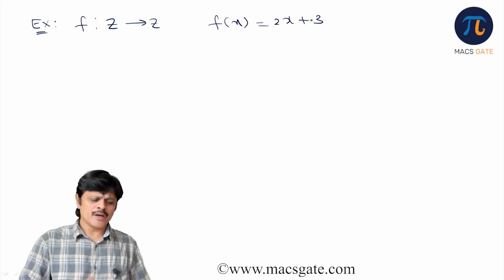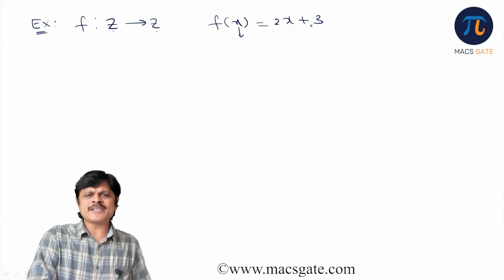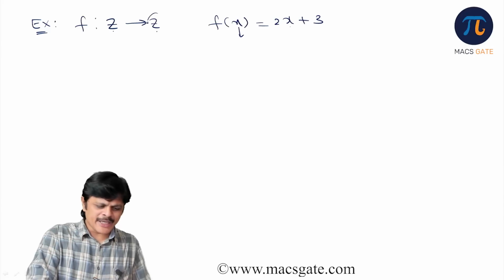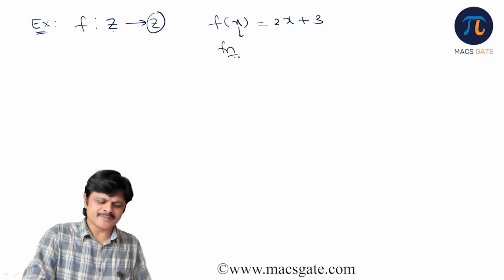Function, obviously integer. Z is integer, this is also integer. So if you take x as an integer, 2x plus 3 is also an integer. So the image is also an integer. We need integers only. The image should be an integer. So fine, it is a function. No problem. Now we need to check whether it is 1-1 or not.